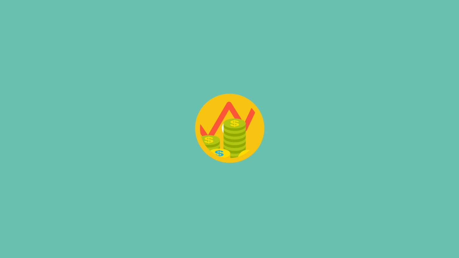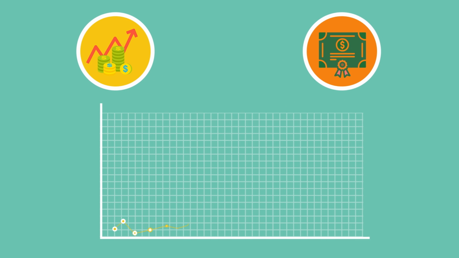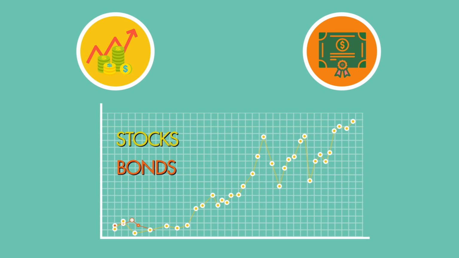So, which is a better investment, stocks or bonds? Historically, stocks have outperformed bonds over time, but have much more volatility or instability. Generally, stocks may have more potential profits, but higher associated risk. Bonds, particularly U.S. government bonds, may be a more secure investment, but with less potential return. It's important to understand that both stocks and bonds can lose value as well.